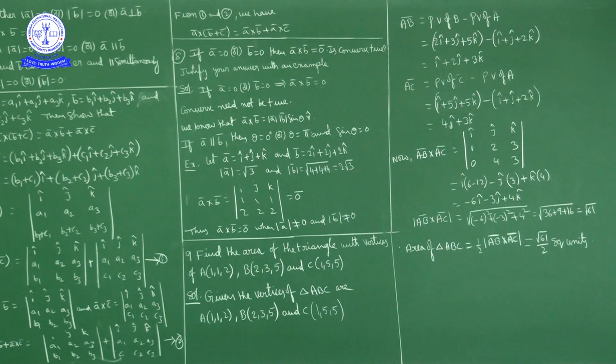Okay. Now AB bar, AC bar we have to find. AB bar is OB bar minus OA bar. AC bar is OC bar minus OA bar. Okay. After finding those two vectors, take the cross product. Okay. AB bar cross AC bar is minus 6i cap minus 3j cap plus 4k cap. Its magnitude: magnitude of AB bar cross AC bar is the square root of minus 6 square plus minus 3 square plus 4 square, which is the square root of 61. So the area of triangle ABC is square root of 61 by 2 square units.